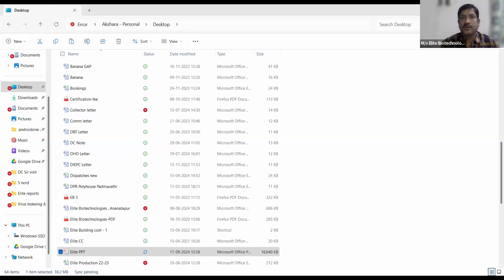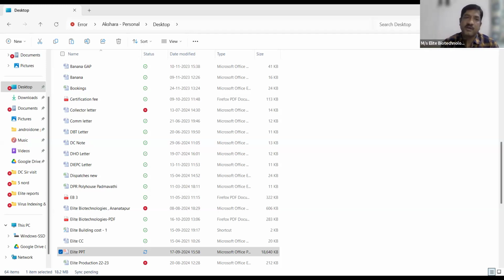The production of plants in tissue culture involves these steps. First is the mother plant selection. Mother plant selection is the crucial stage. All the plants we get from the mother plant will have the characteristics of the mother plant. So we should select a healthy, disease-free, high-yielding mother plant. We should look at all these qualities.